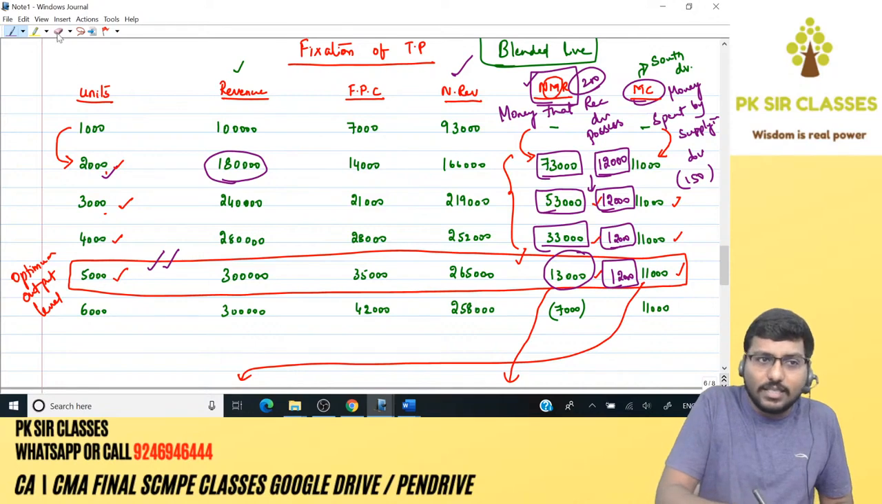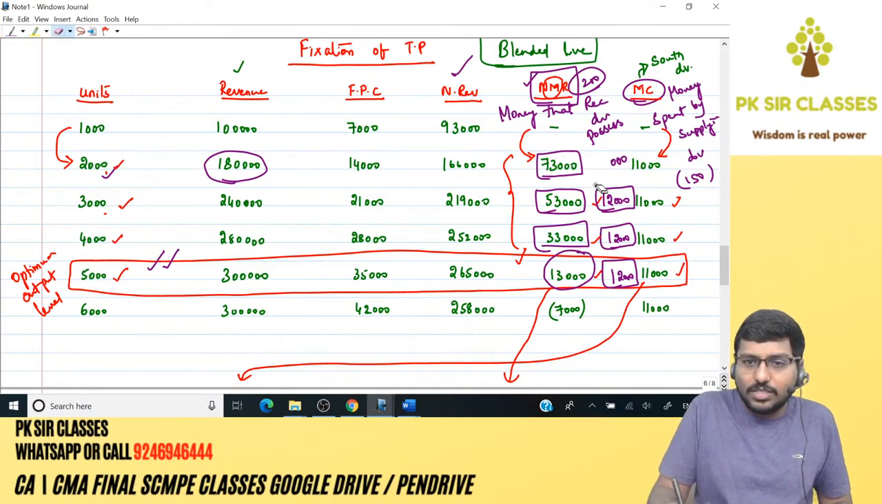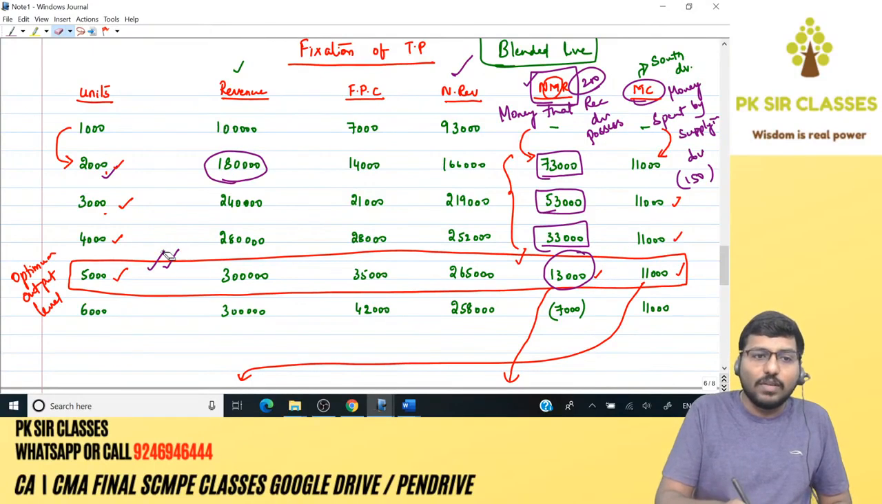Now let's change the example. Now I've taken within the range, therefore it has stopped at exactly what level? The 5,000 units level. Let's change the example. Now I'll take outside the range.